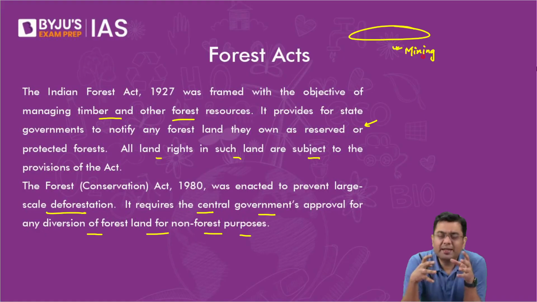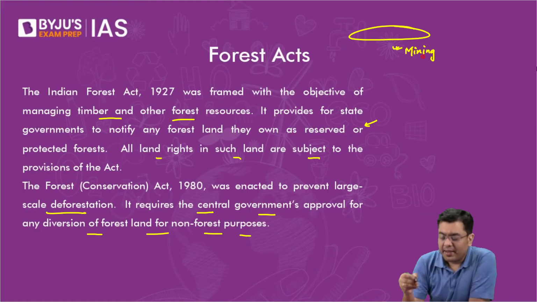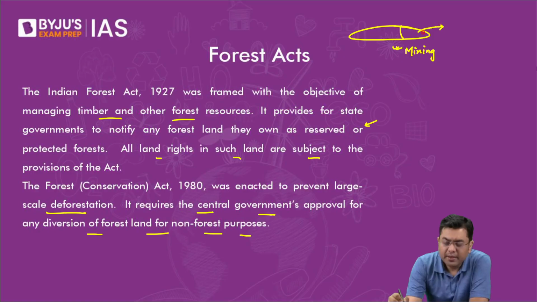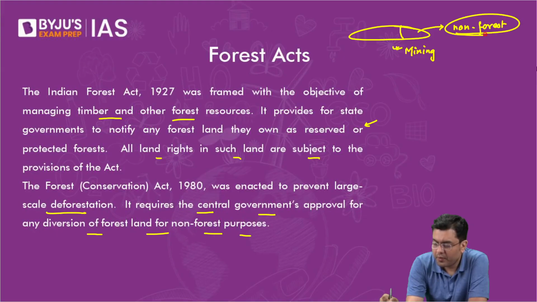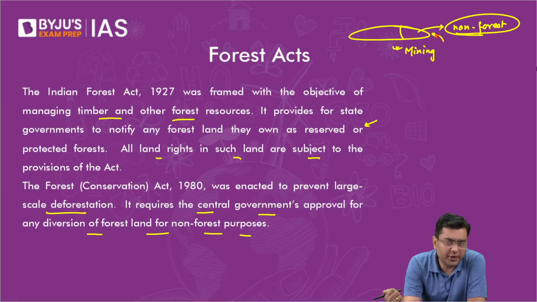So what the state governments started doing is declaring certain areas as non-forest land, right? And then in those areas, they allowed the economic processes to carry on. That is where large scale deforestation was observed all across the country.